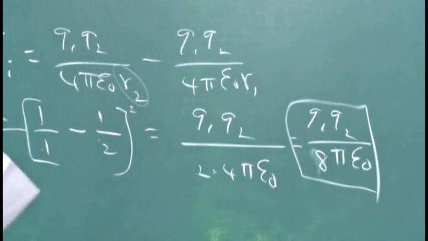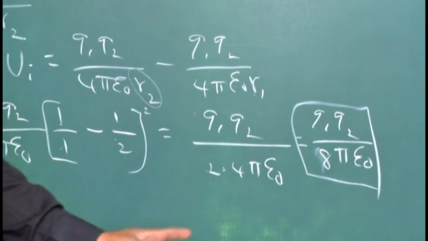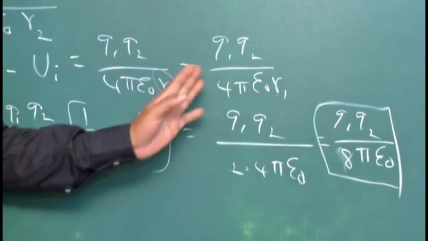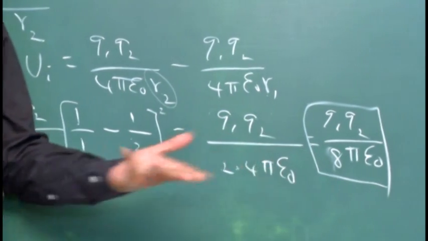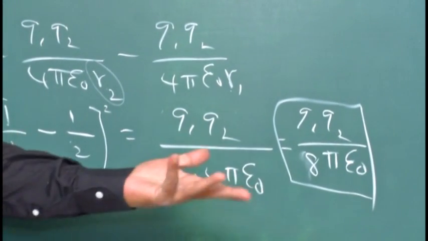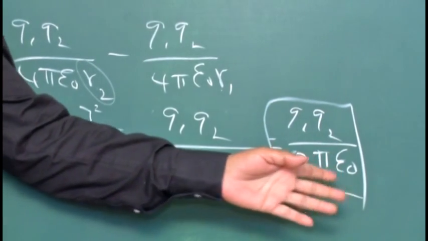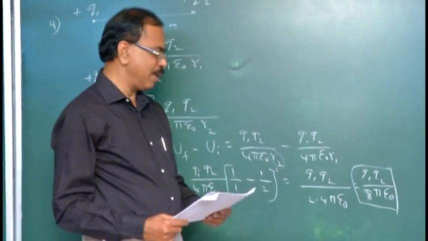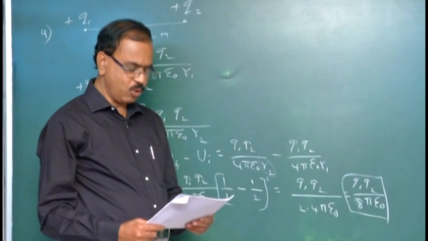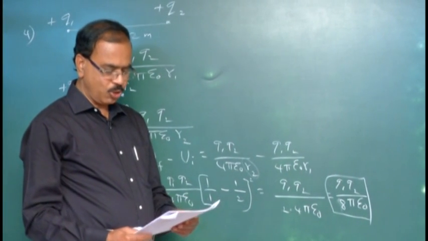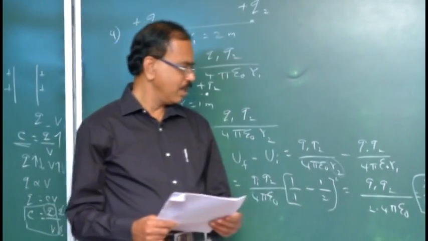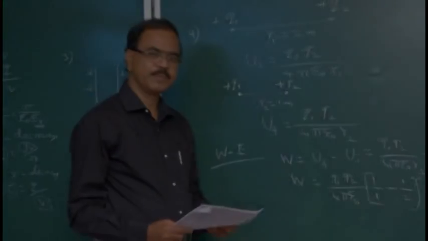So the correct answer is half into Q1 Q2 by 4 pi epsilon naught, we can say. Otherwise, multiplying 2 and 4, Q1 Q2 by 8 pi epsilon naught. Let us check the options. The first option, Q1 Q2 by 4 pi epsilon naught, no. 2 Q1 Q2 by 4 pi epsilon naught, no. Q1 Q2 by 8 pi epsilon naught, yes, option C is correct. Clear? It's a good problem. Work energy theorem. See the next, fifth question.